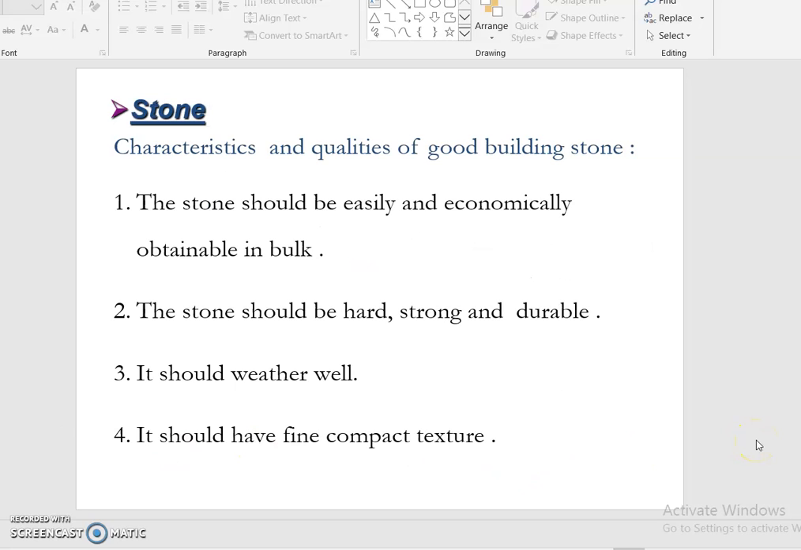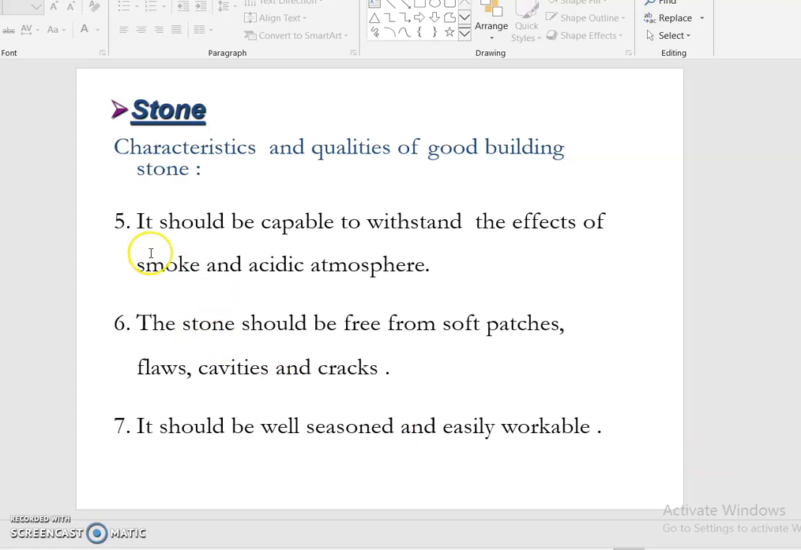So the characteristics and qualities of a good building stone. The stone should be easily and economically obtainable in bulk. The stone should be hard, strong and durable. It should be weather resistant, so it should have a fine compact texture. It should be capable of withstanding the effects of smoke and acidic atmosphere. The stone should be free from soft patches, flaws, cavities and cracks. It should be well seasoned and easily workable.